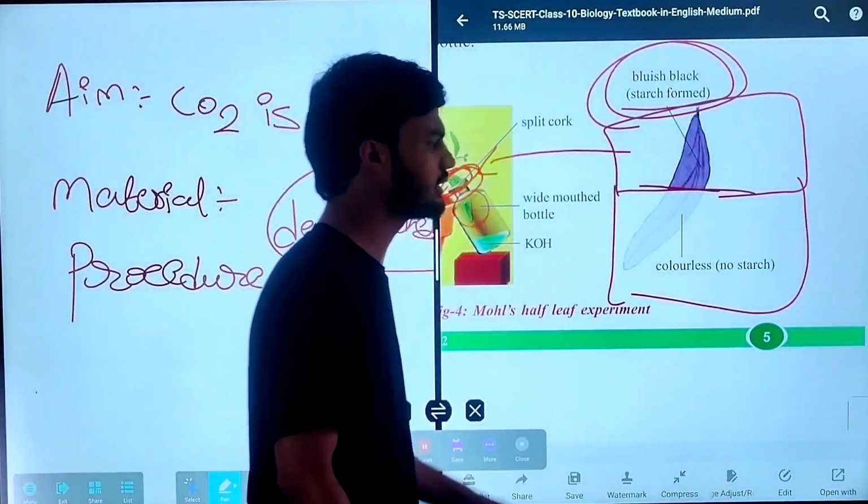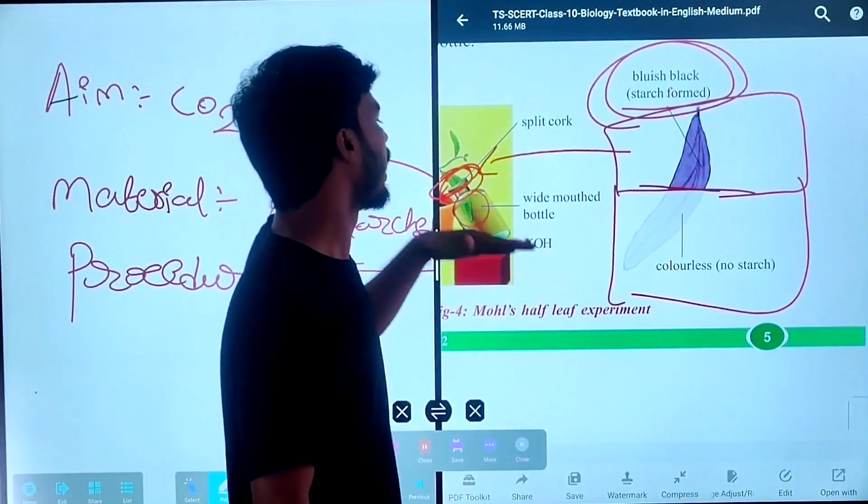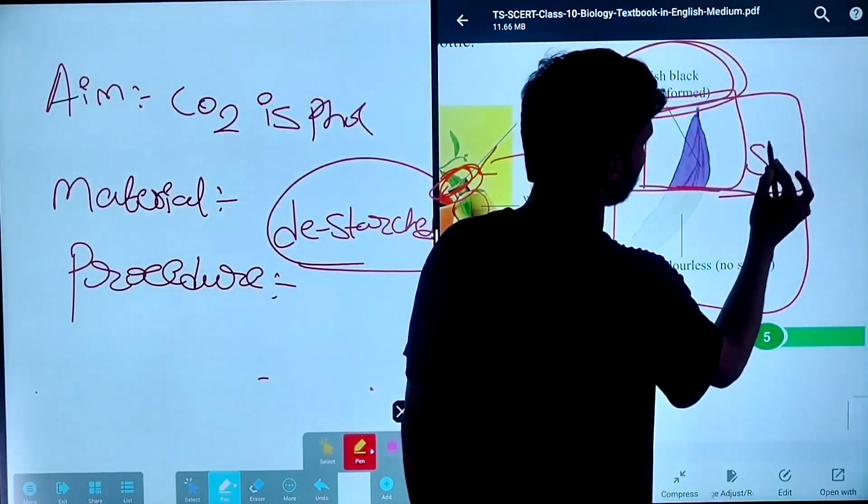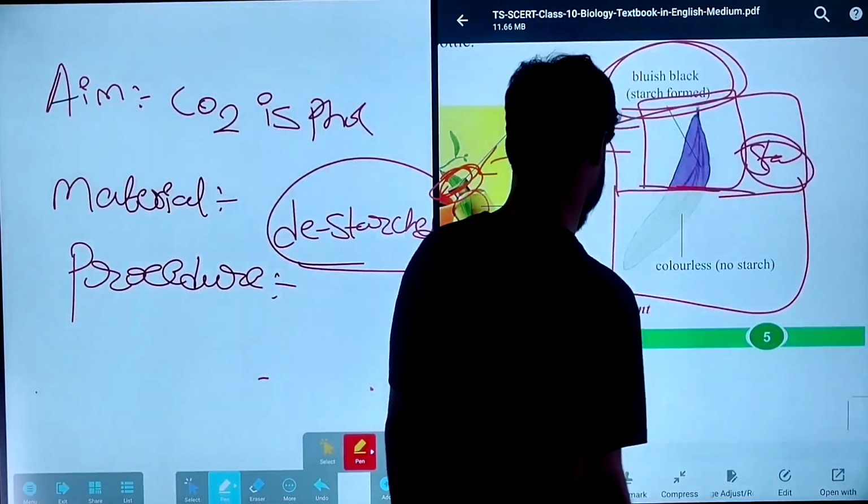Presence of starch means the leaf which is outside of the bottle is able to prepare starch, with chlorophyll and everything.